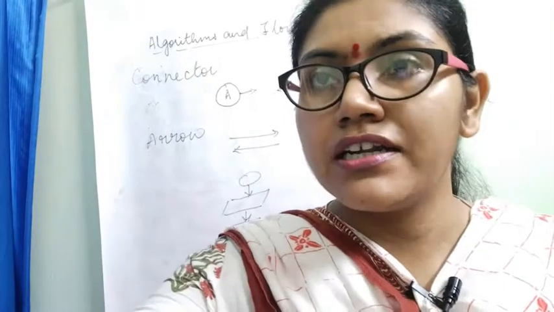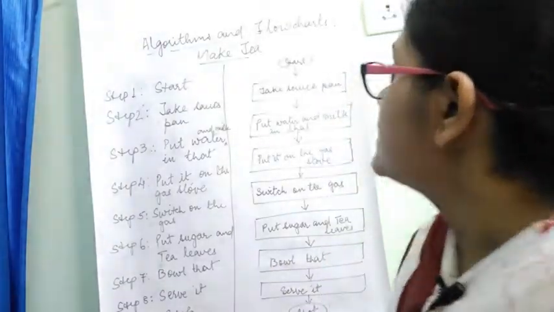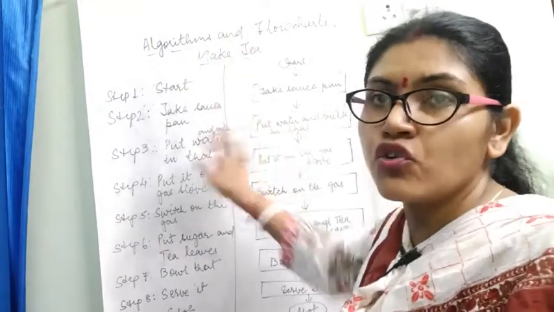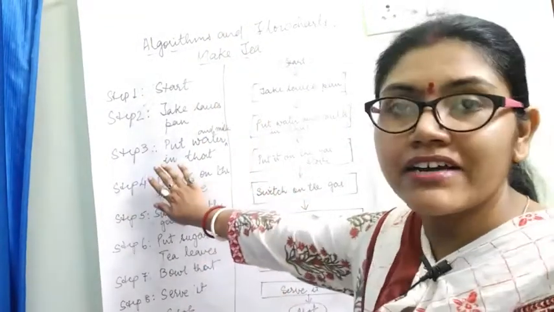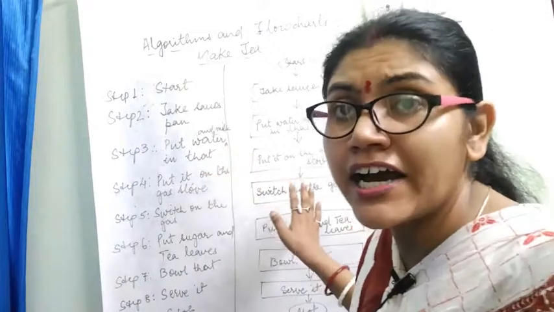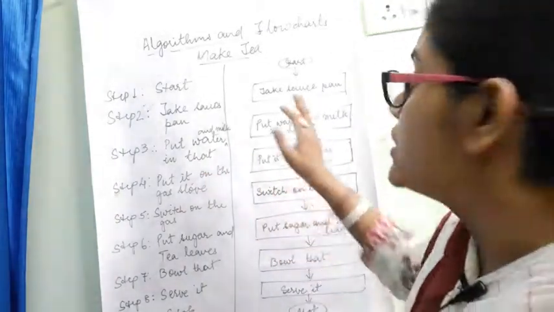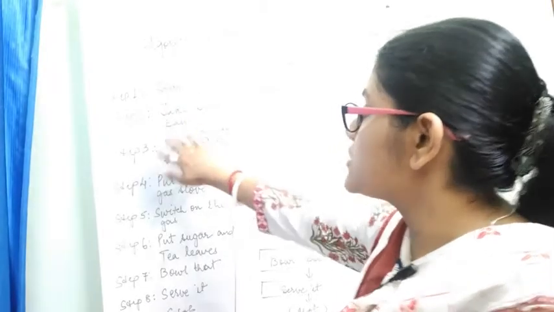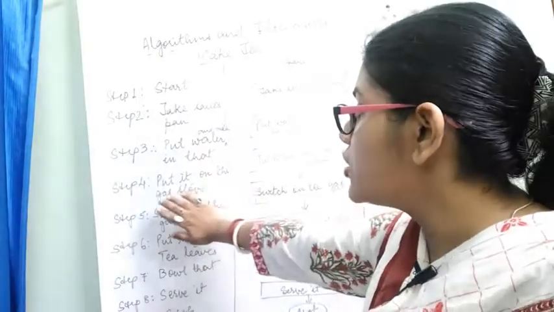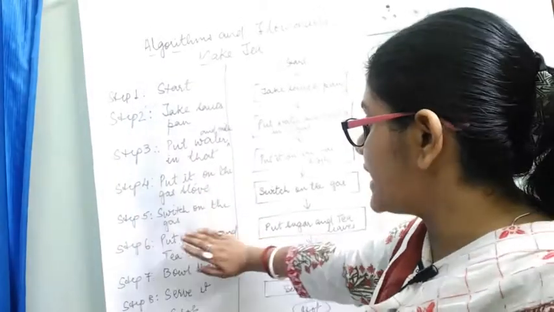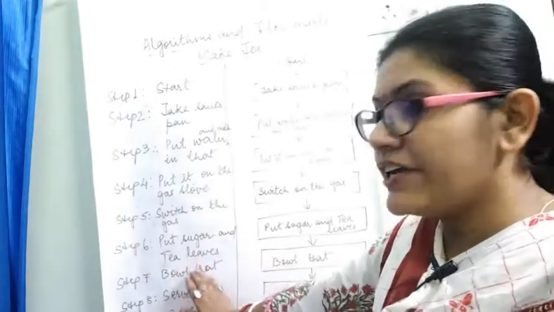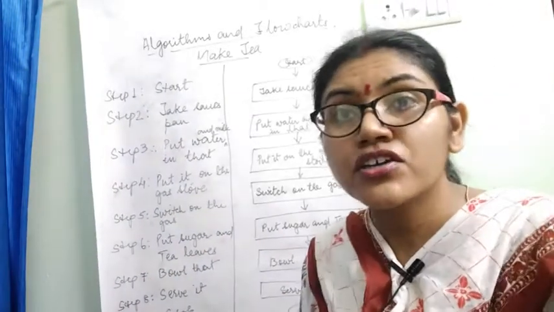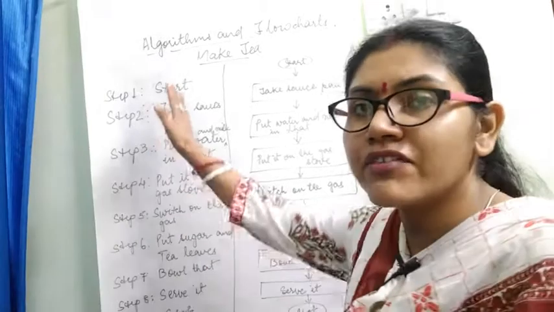So some flowchart, let's see. See, this is one flowchart and algorithm both. Okay, one question, two ways. One way I have written in algorithm and another I have drawn the flowchart. Make tea. How to make a tea? First, start, take saucepan, put water and milk in that, put it on the gas, switch on the gas, put sugar and tea leaves, boil that, serve it, stop. This is the way. How you make, you write by your own. Okay, I have given you one example.